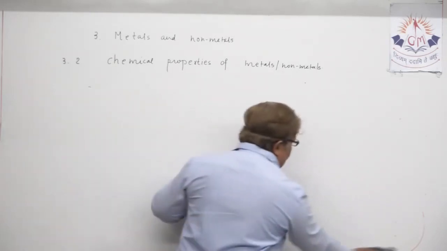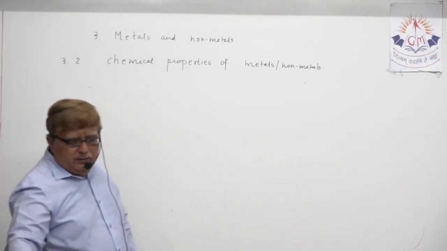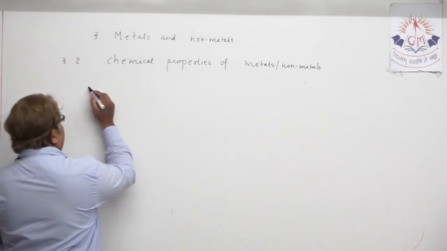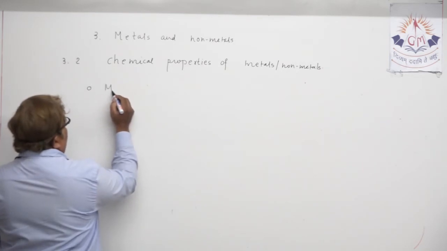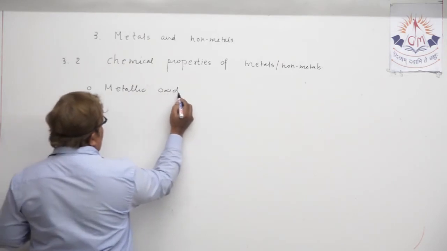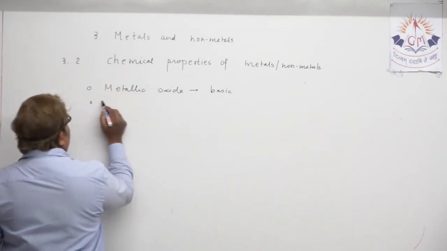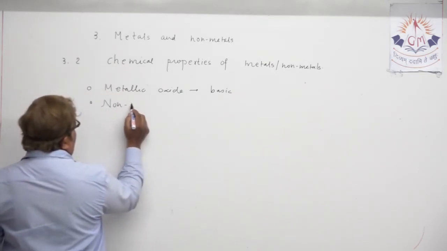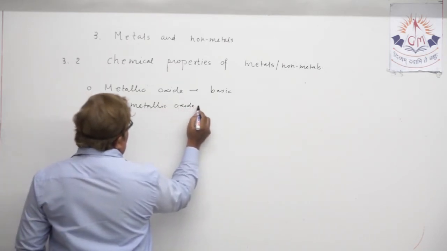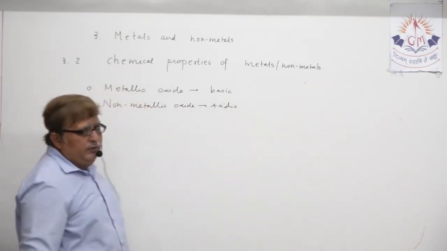We want to discuss now another type of oxide. Before we move to that, one thing is clear in our mind. What? Metallic oxide means you will write what? Basic in nature. When somebody asks you non-metallic oxide, what will you write? Acidic in nature. This is confirmed.